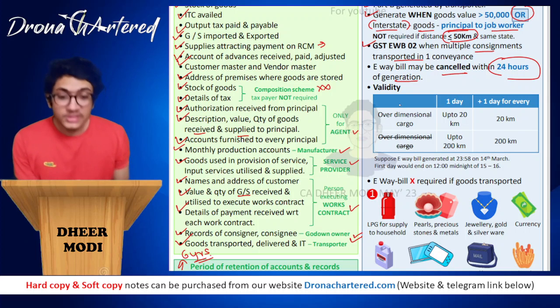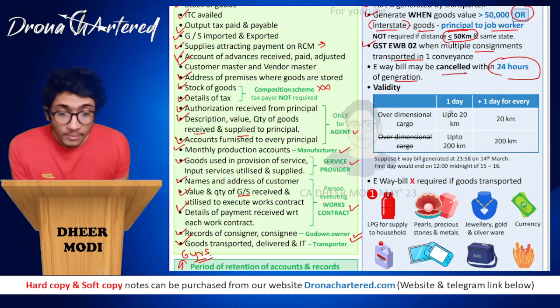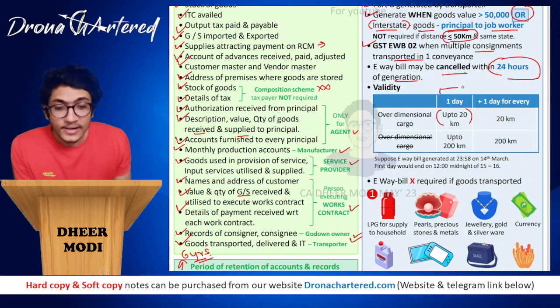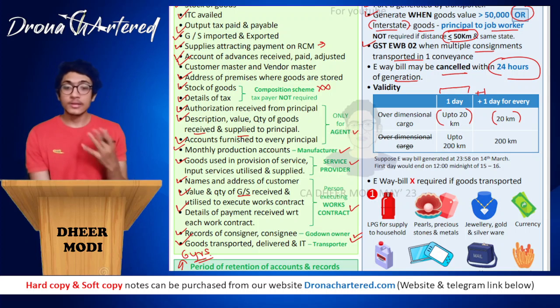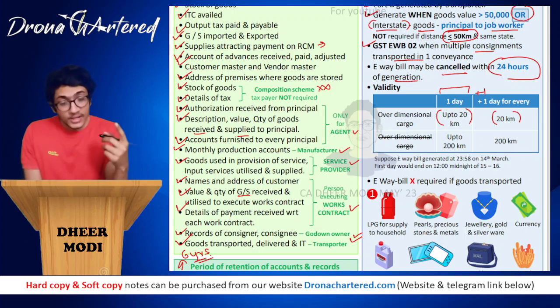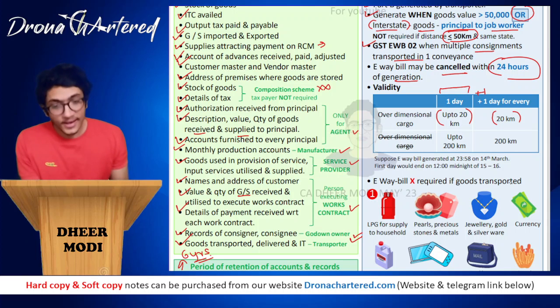So for over-dimensional cargo, these are your big cargos, it will be up to 20 kilometers. If the distance traveled is up to 20 kilometers, your validity will be 1 day, and for every additional 20 kilometers, it will be plus 1 day. Okay, so that is your over-dimensional cargo. These are your big cargos. So up to 20 kilometers it is 1 day, and for every additional 20 kilometers it is one extra day.